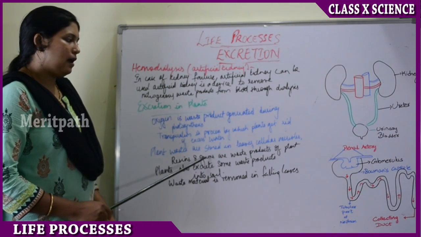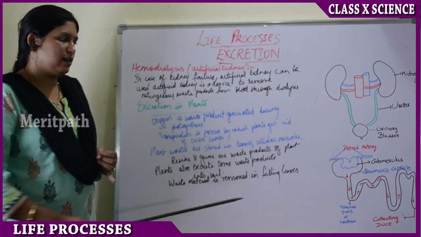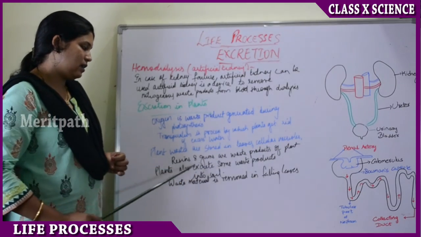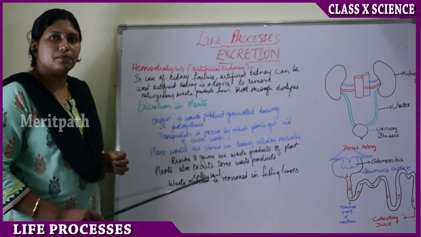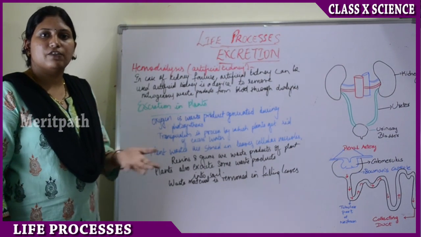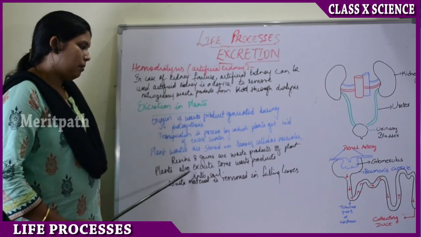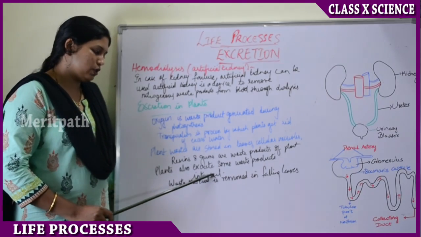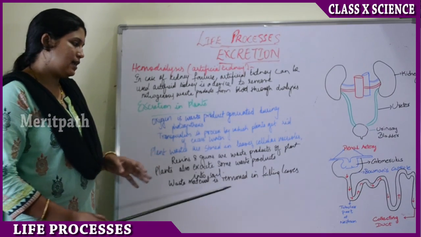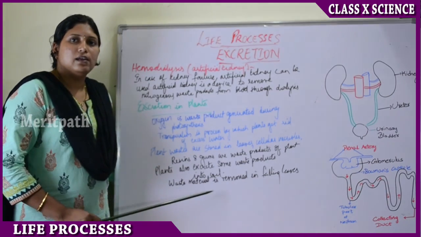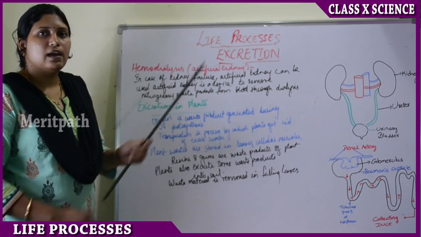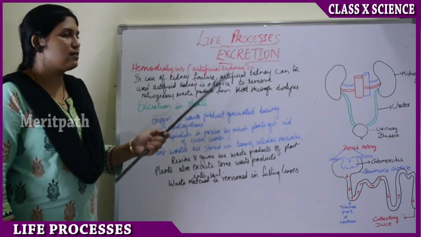Next, plant wastes are stored in leaves as well as the cellular vacuoles. In these cellular vacuoles, the waste is stored in the form of resins and gums. Some plants secrete gums, right? That is nothing but the waste product of the plant. Next, plants excrete some waste products into the soil. Suppose dry leaves are falling to the ground, so plants excrete some waste into the soil in the form of falling leaves. So that is how excretion occurs in plants, and this completes the life process excretion.